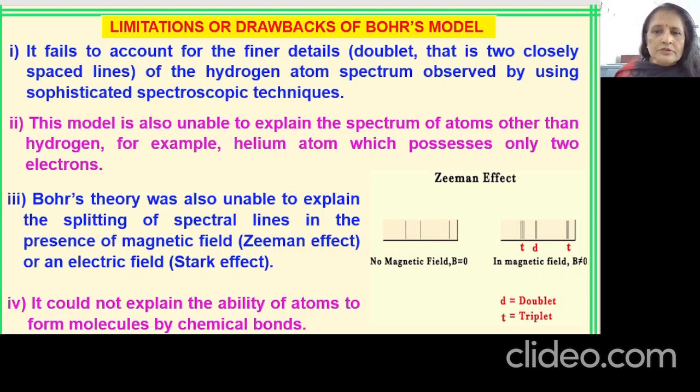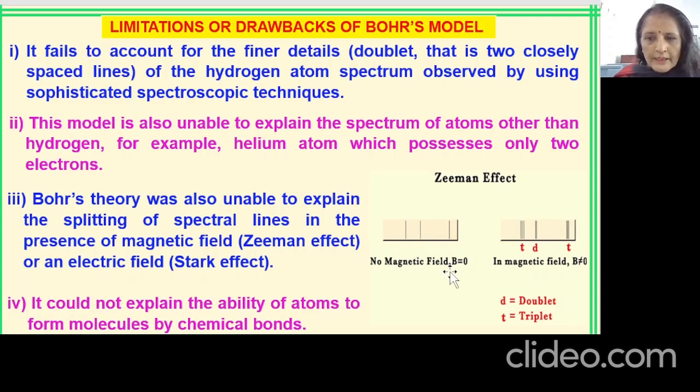But though it explained so many points, there are certain limitations or drawbacks of the Bohr model. With sophisticated spectroscopic techniques, the Zeeman and Stark effects were observed. Zeeman in the magnetic field and Stark in the electric field found that spectral lines further split into very fine splittings, as you can see.